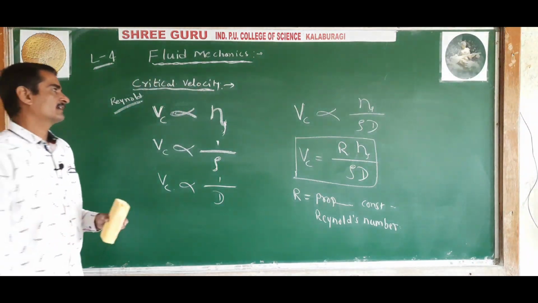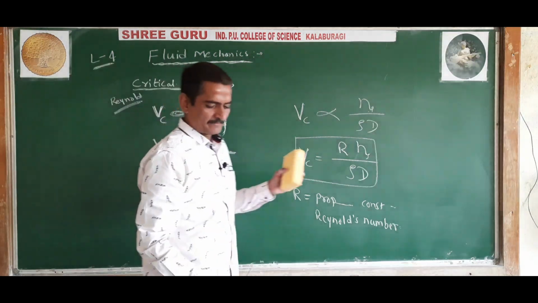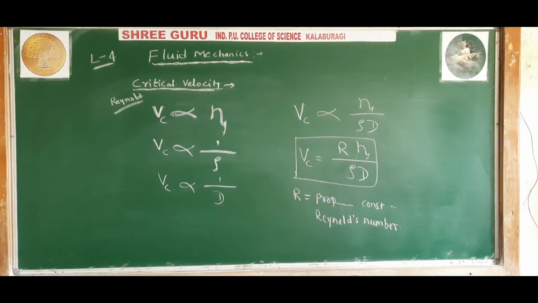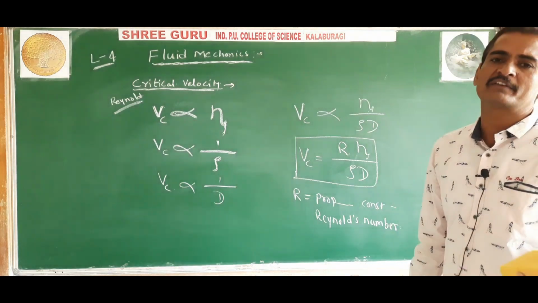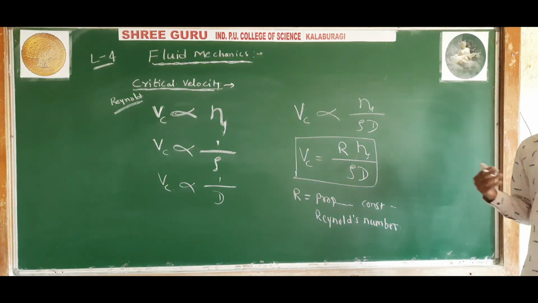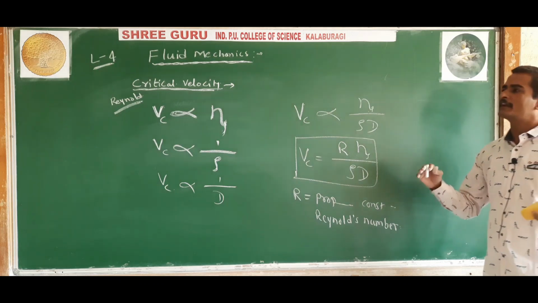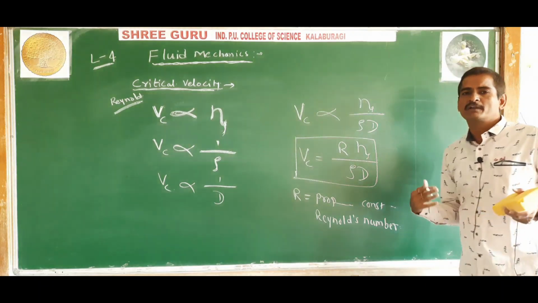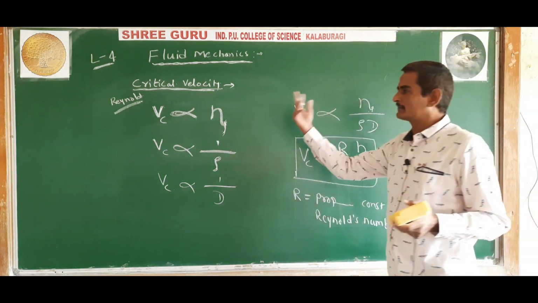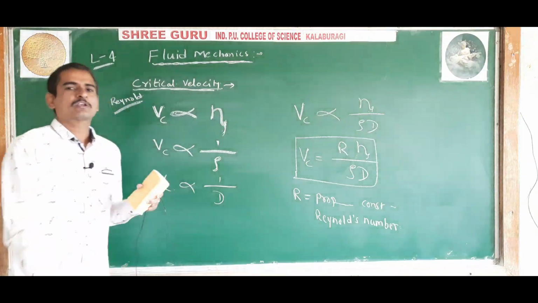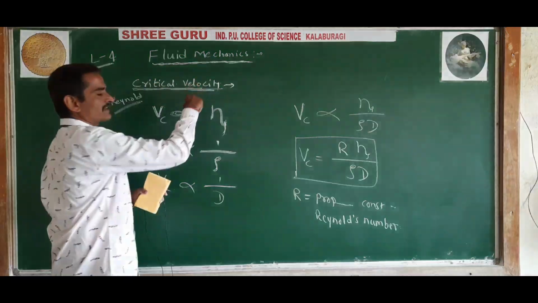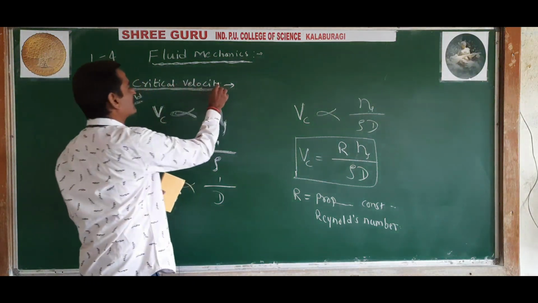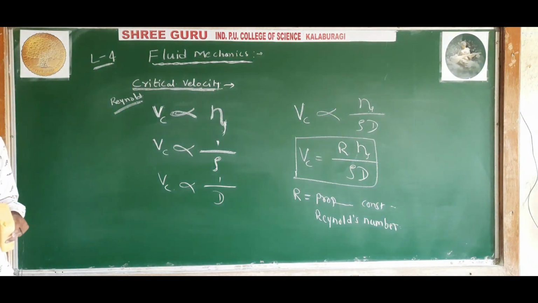Reynolds number. So here I am talking about critical velocity. Critical velocity of a liquid is a particular velocity of the liquid. If the velocity of the liquid is less than that value, then the flow of liquid is said to be streamlined. If the velocity of the liquid is greater than that value, then the flow of liquid is said to be turbulent. Such a particular velocity which determines whether the flow of liquid is streamlined or turbulent is called the critical velocity.